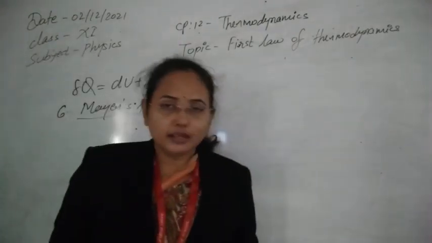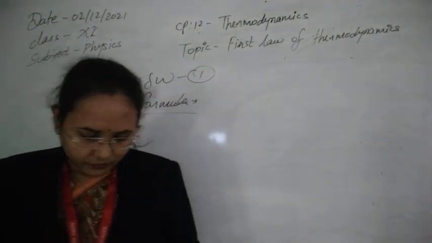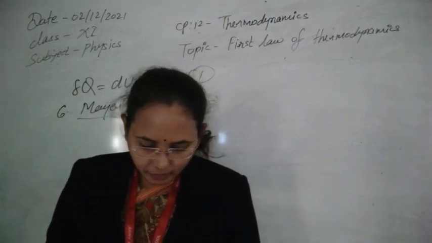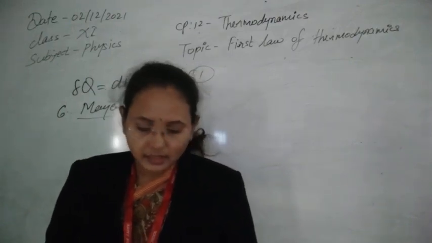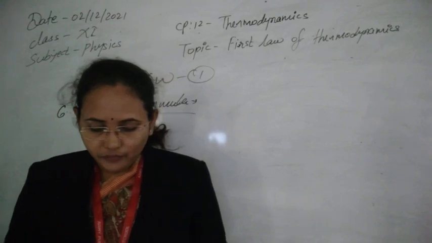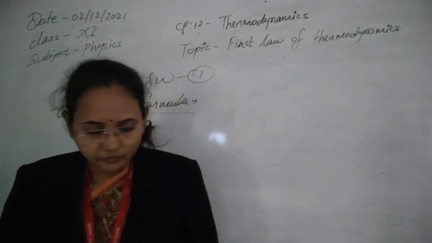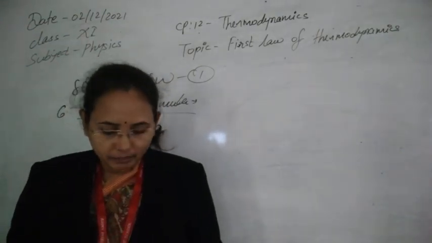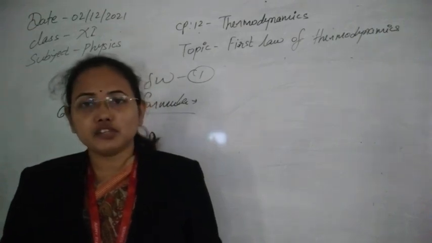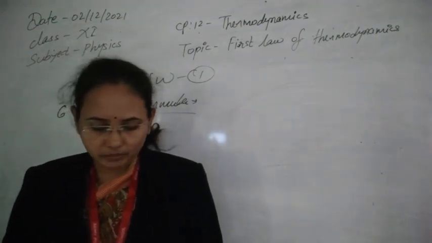So now for this one, consider 1 gram mole of ideal gas that is enclosed in a cylinder fitted with a piston which is perfectly frictionless. Now let P, V, T be the initial pressure, volume and temperature of the gas.